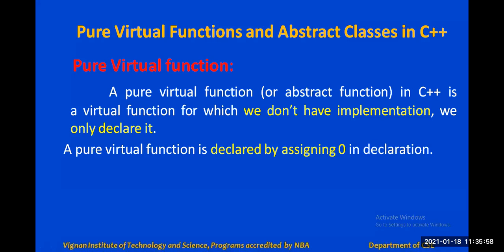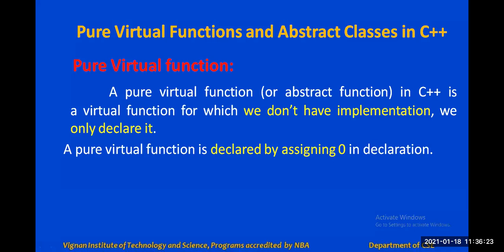Runtime polymorphism, right? How to implement runtime polymorphism? In runtime polymorphism, what do we have to do? We can implement runtime polymorphism by using function overriding, right? So what is meant by function overriding? When the same function is defined in the base class and the derived class, the function in the derived class will override the function in the base class, right?